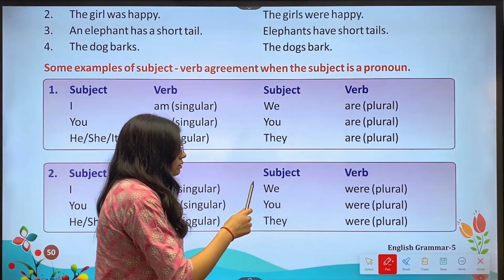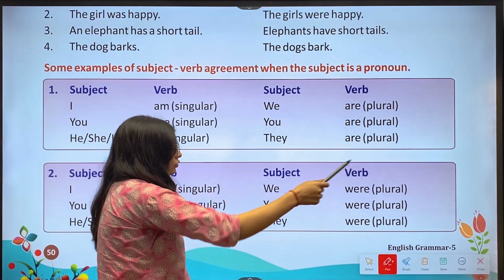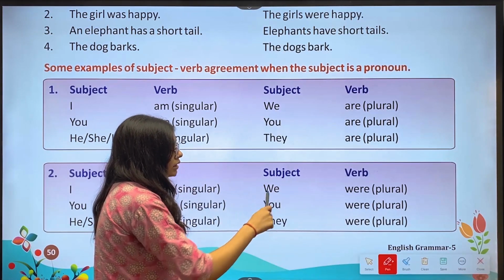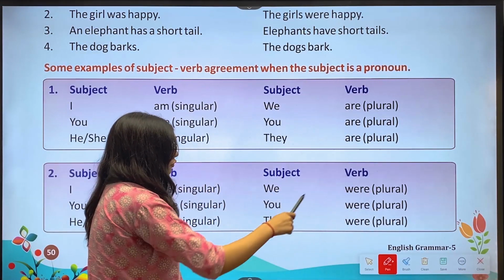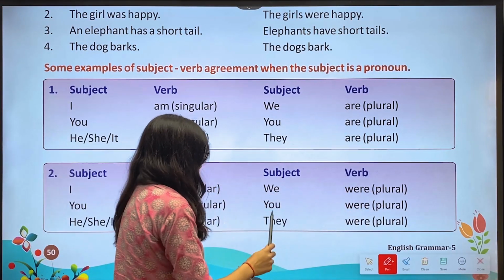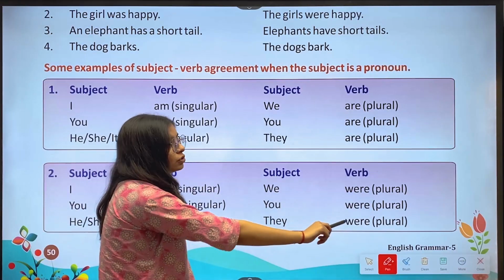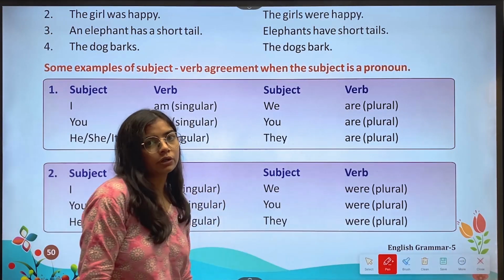Okay. Then again we have subject and verb. With we, we use were, which is plural. Then with you, we use were, which is again plural. Then with they, we use were, again which is plural.